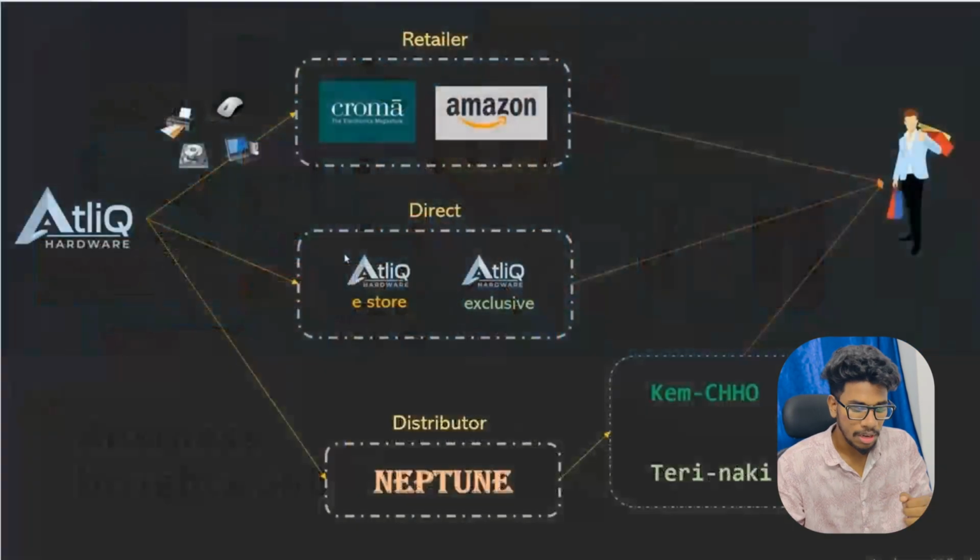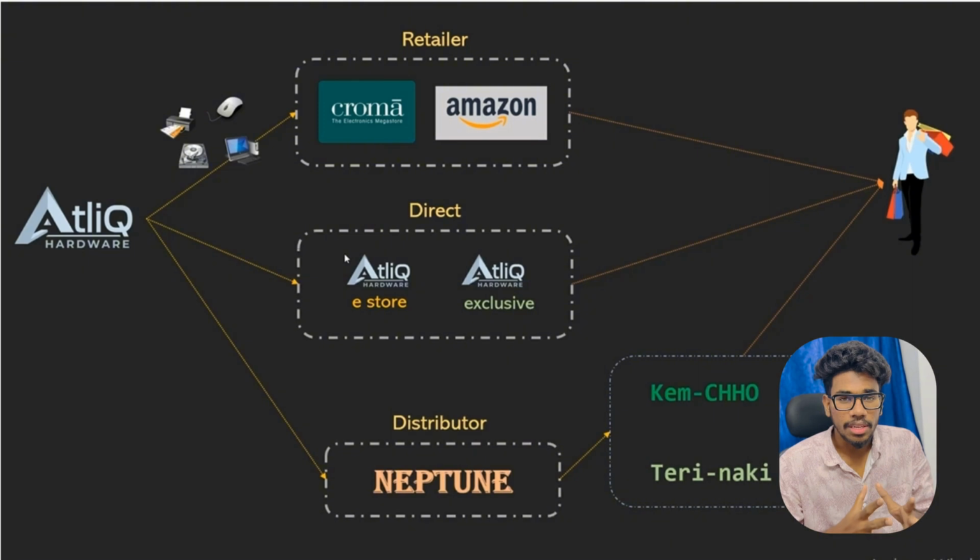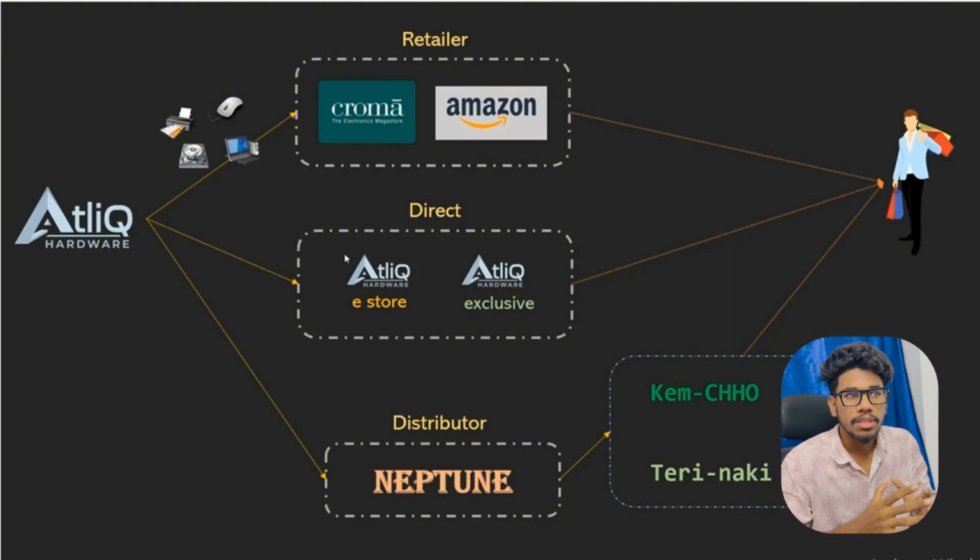What I mean is, by looking at this picture, you can get a clear idea. There are three different channels: retailers, direct, and distributor. Retailers are nothing but Amazon, Croma, Flipkart, and we know all the retailers, right? And direct channel means Atliq has its own stores, like Atliq e-stores and Atliq exclusive stores, where they sell their products directly to the consumers. Coming to the distributor, let me tell you one thing.